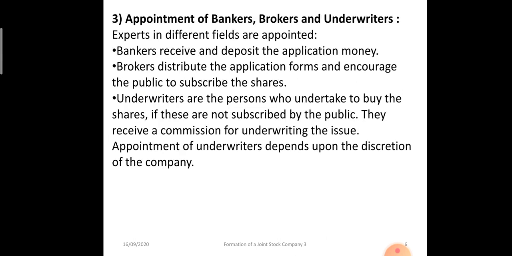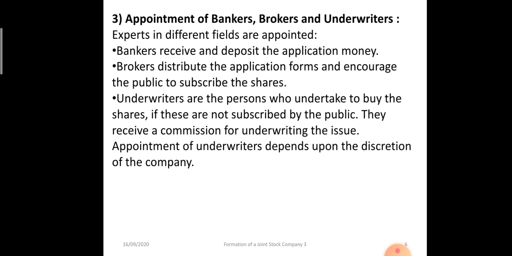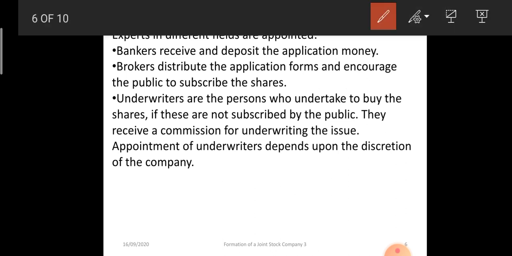Then the appointment of experts like bankers, brokers, underwriters. Bankers receive and deposit the application money, whereas brokers distribute the application forms and encourage the public to subscribe to the shares.